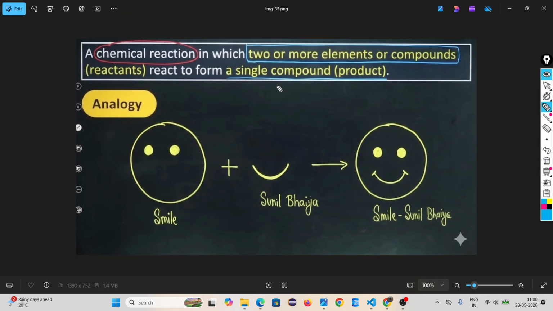Combination is nothing but a chemical reaction in which two or more elements or compounds combine. How many elements are there? 118 elements in the world.